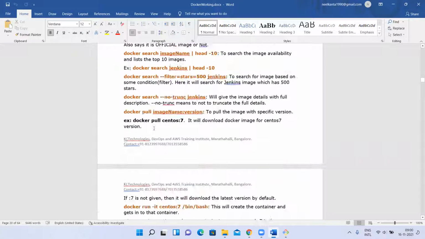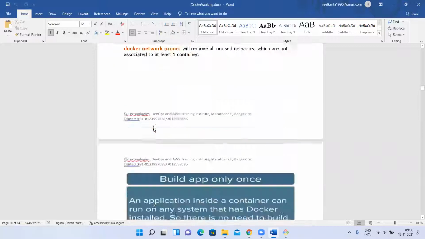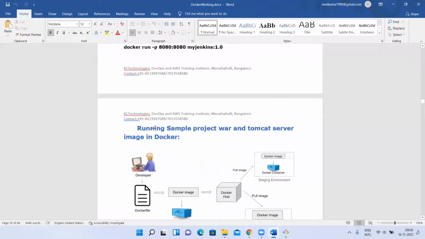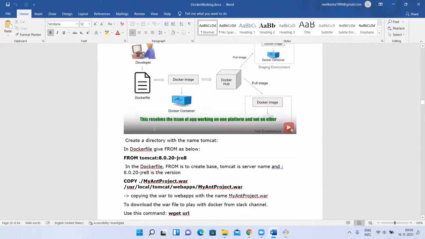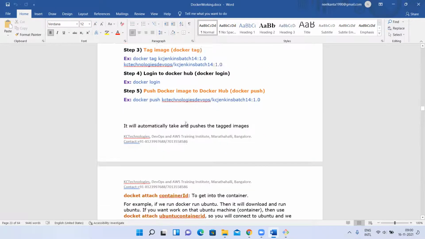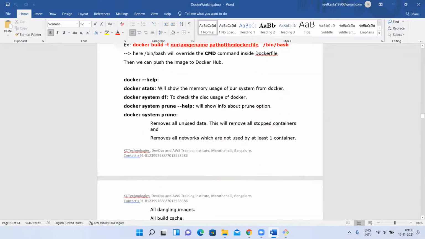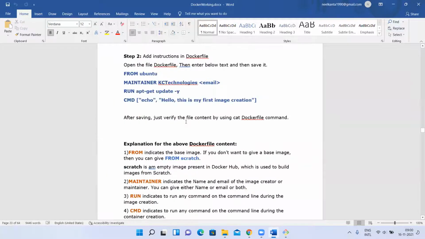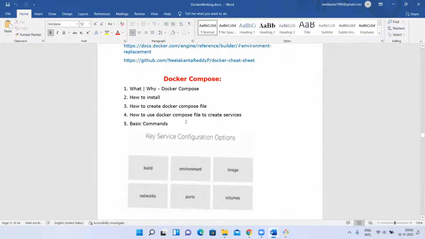Now, let me show one example. Where is this? Okay, I'll take one example. Not this one. I can modify that. Okay, let me take this one. This is the Jenkins one. I don't want the Jenkins one. Let me quickly check if I have one more example.